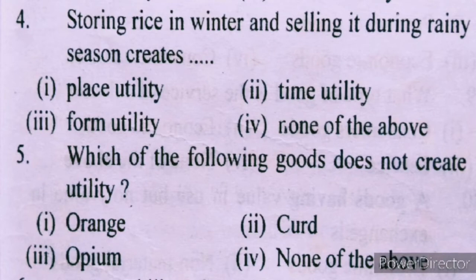We know when we store rice in winter, its utility increases during rainy season. It is due to time. So the correct answer is time utility.